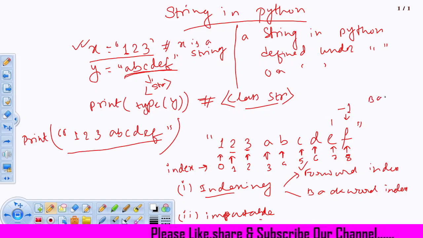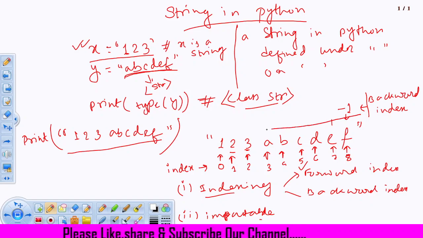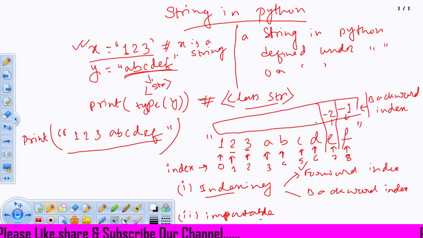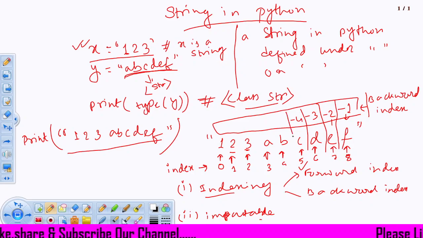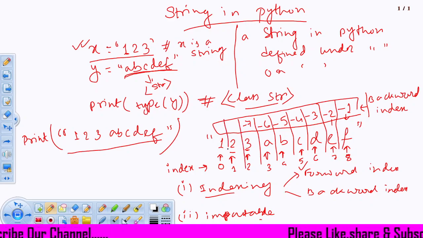This is the backward index. I am drawing a box over here: -1 for F, -2 for E, -3 for D, -4 for C, -5 for B, -6, -7, -8 and -9.